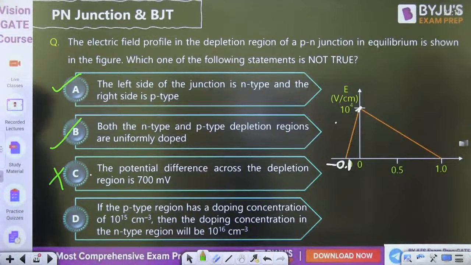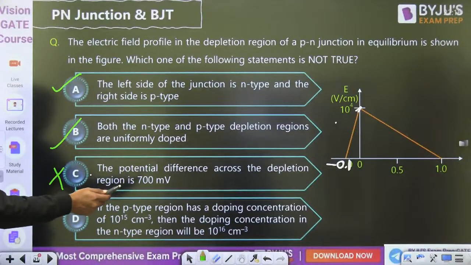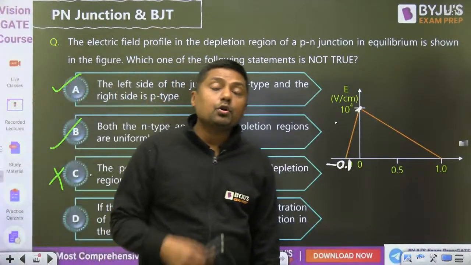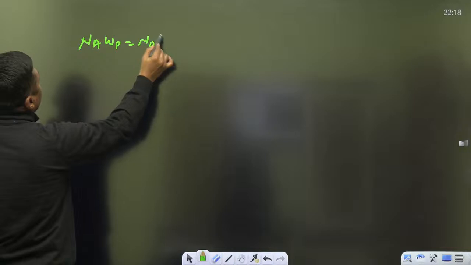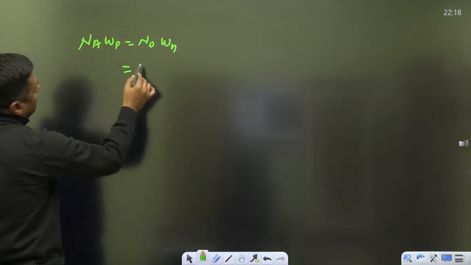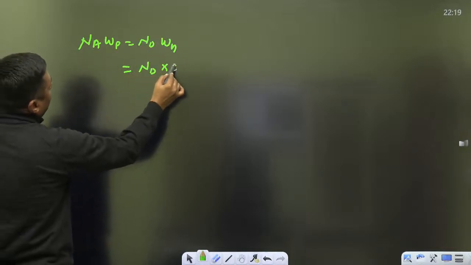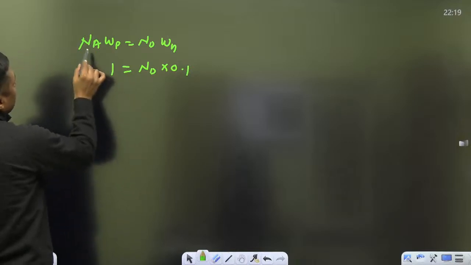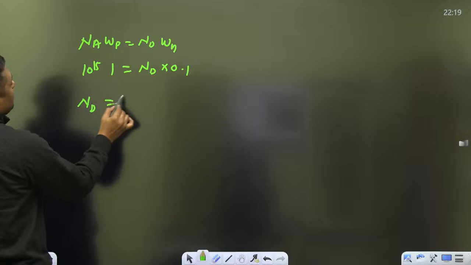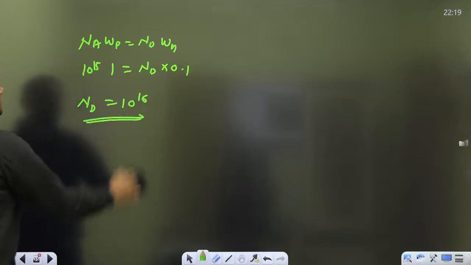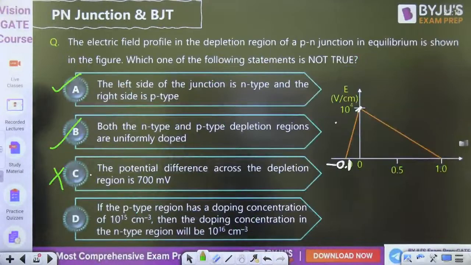This is wrong. And if the P-type region has a doping concentration of 10 to the power 15, then the doping concentration in the N-type region will be 10 to the power 16. Correct. Why correct? Because Na into Wp is equal to Nd into Wn. Na into Wp is equal to Nd into Wn. Nd on the right hand side, 0.1, that is the depletion width. Here it is 1. Here it is 10 to the power 5. So what is the Nd? It will become 10 to the power 16. And that's why this is also correct.